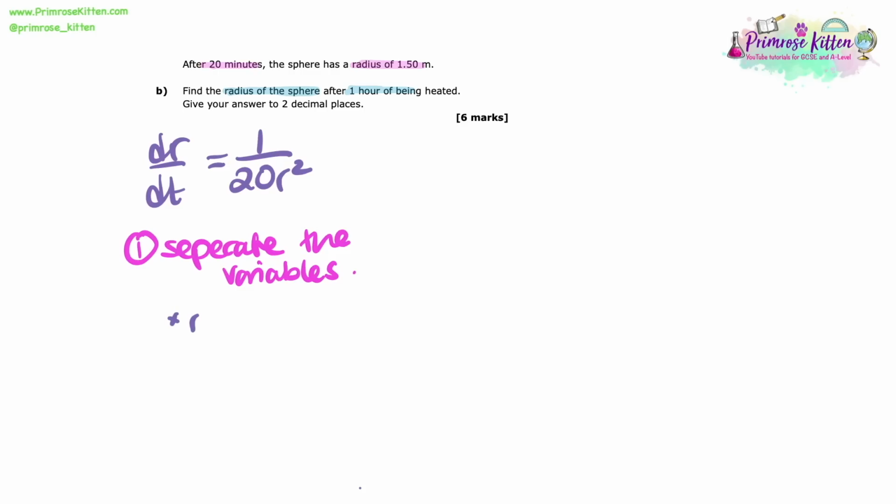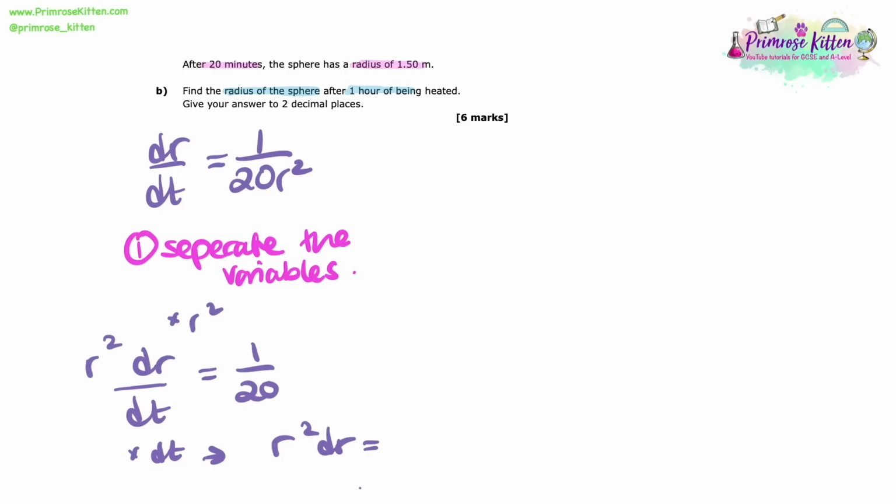Now the way that we're going to do this is by first separating the variables. So we want to get all the r's and the dr's on one side and all the dt's on the other. So first things first, I'm multiplying through by the r squared. Here I've got r squared dr dt equals 1 over 20, and then I'm going to multiply through by the dt. That gives me r squared dr equals 1 over 20 dt. You could have moved the 20, it's all going to work out the same. I just chose to leave it there.